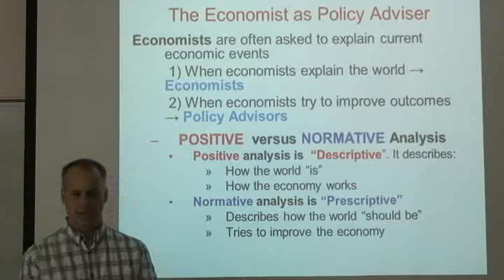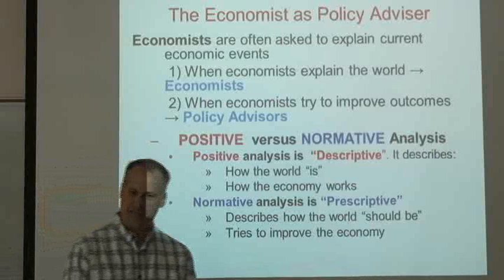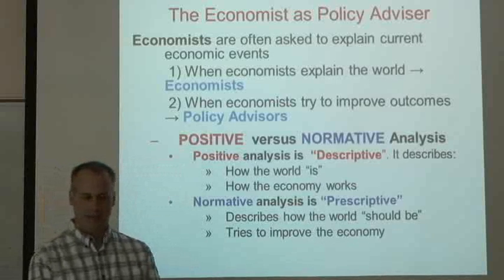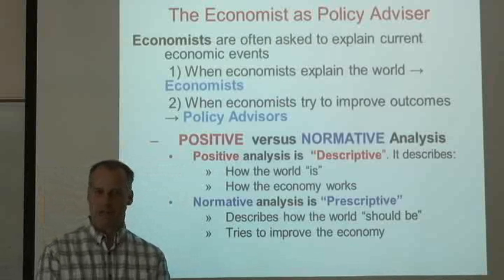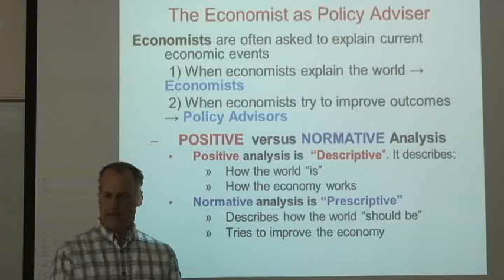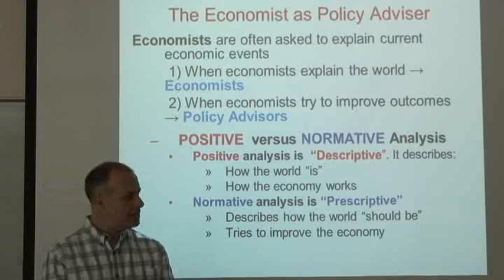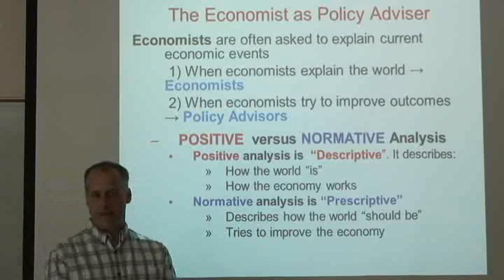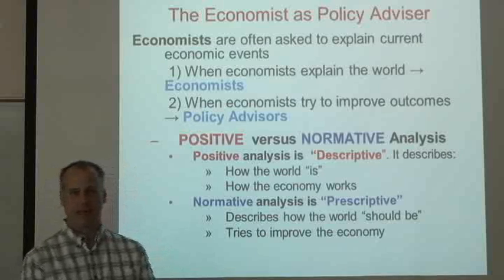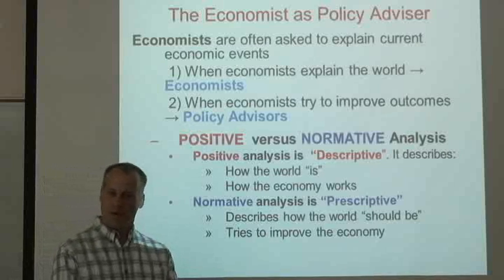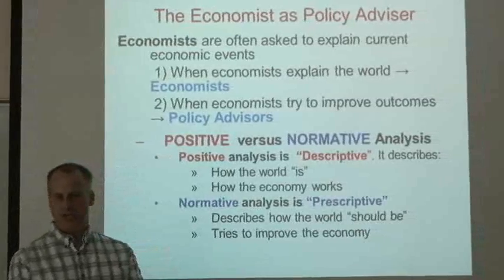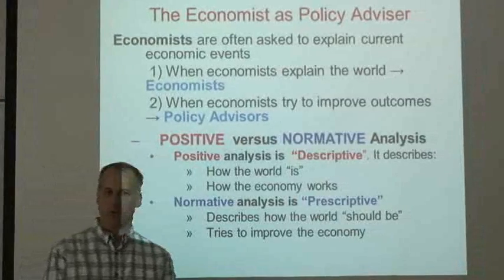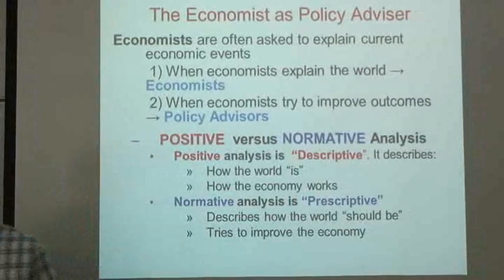Or perhaps the person would say that raising the tax on alcohol inhibits trade and inhibits personal freedoms, and thus it makes a bad policy. But the point is that the science part, the positive part, is about testing hypotheses and explaining how the world works. The normative part, the policy advisor part, is about trying to make suggestions on how things should be and how the world should operate.